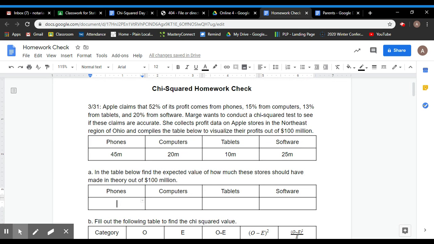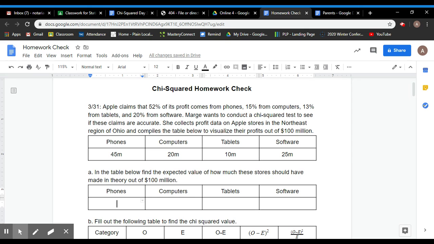What we need to do is fill out the expected value table, okay? So we know that we're taking profits out of $100 million. So it's pretty easy for us then to say, okay, our total is 100 million. So now all you need to do is take 52% of 100 million, 15% of 100 million, 13% of 100 million. And that would be the values in this table. When you're doing this in your calculator, though, let's not use millions because our numbers would be huge. I'm just going to use things out of 100.